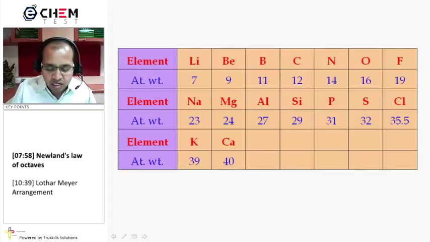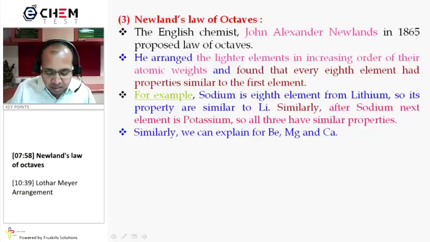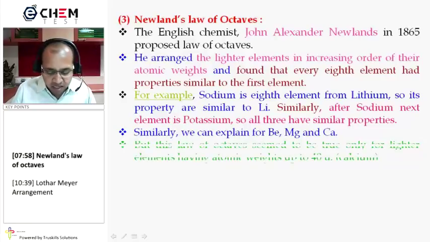Same thing you can say for beryllium. If you start your calculation from beryllium, then this is first, second, third, fourth, fifth, sixth, seventh, eighth. The eighth is magnesium. So the property of beryllium is similar to magnesium, and magnesium is similar to calcium. So after sodium, the next element is potassium, and all three have similar properties. In short, he found that every 8th element had properties similar to the first element. Similarly, we can explain for beryllium, magnesium, calcium.